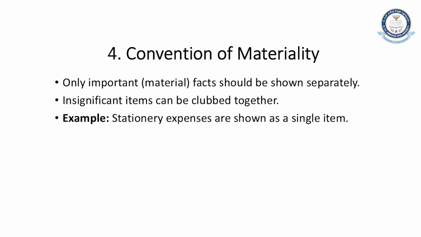The last convention we have is the convention of materiality. Materiality talks about us only recording the transactions which are material to the business, meaning which are important to be recorded. Any small expenses, any small losses should not be recorded as an individual item. They can be clubbed together as miscellaneous, or clubbed as general purpose. So the convention of materiality talks about how we should only record material transactions.